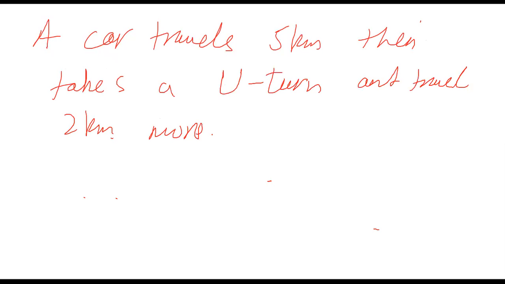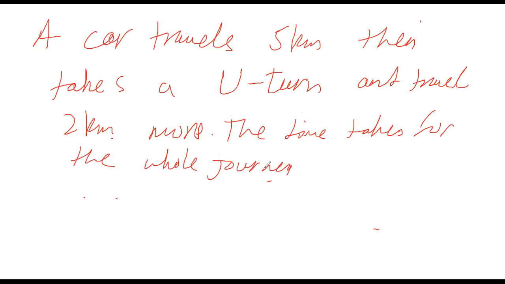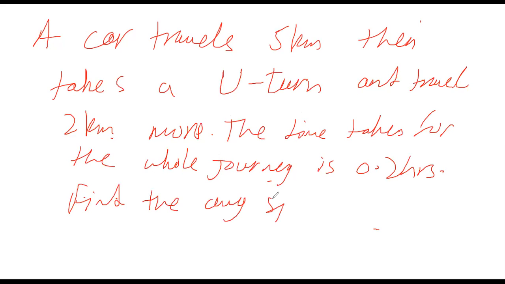Okay, so there is a car. It travels 5 kilometers and takes a U-turn and travels 2 kilometers more.